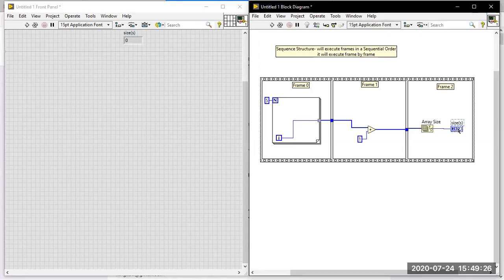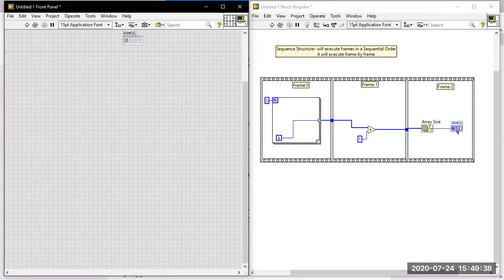What is the size you will get? Size 5. Any other answers? I am not asking for the array output, I'm just asking for the size value only. I think the size will be 5. Why is the answer 5?